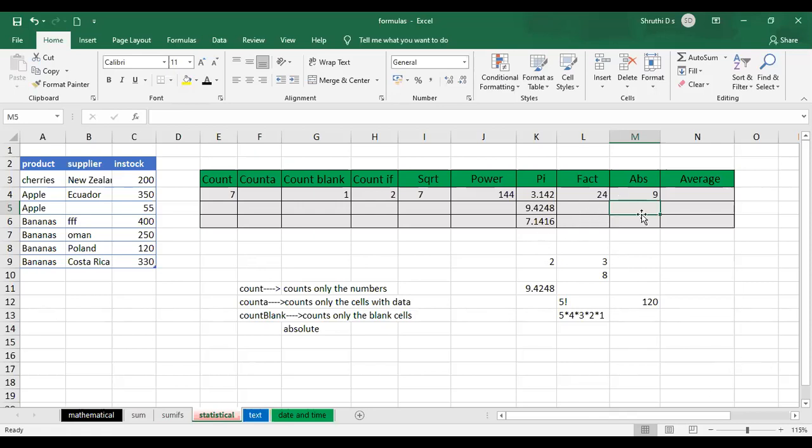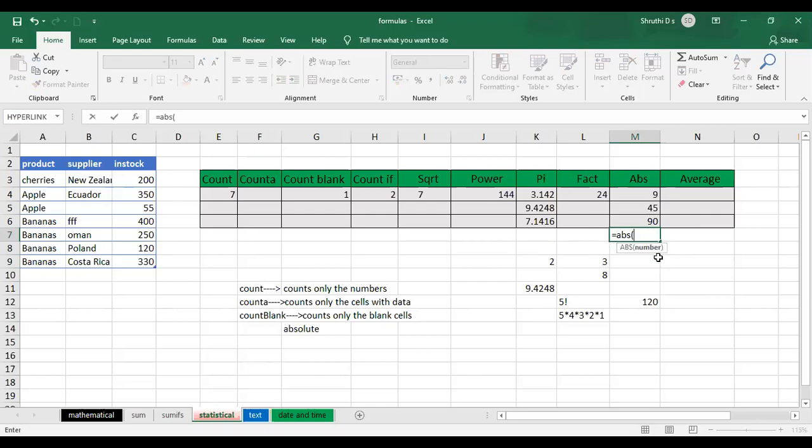But see, in this particular cell itself, I'll try to subtract some number, 45 with 90. If I say equal to 45 minus 90 and press enter, you're getting a negative number, right? If I want to change this, again I have to write equal to abs of, select this cell, close the brackets, press enter. Now in the next step, it is converted into the positive value. But I just want this to happen in the same cell itself. So what to do? I can just go with the abs function directly.